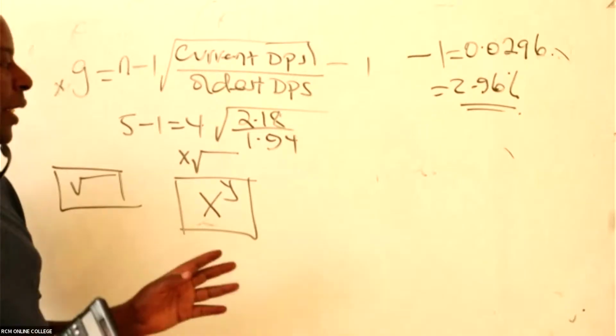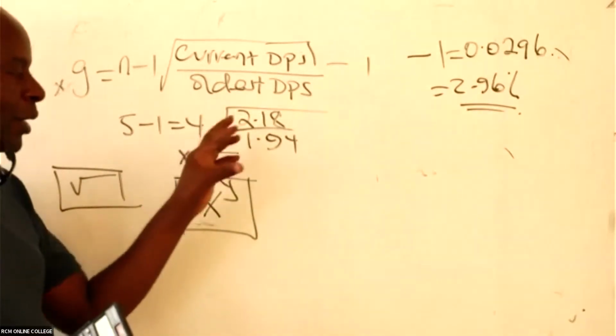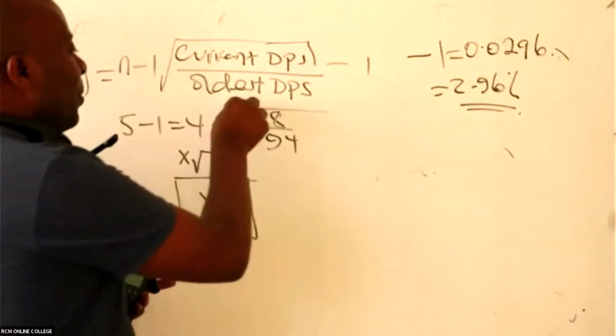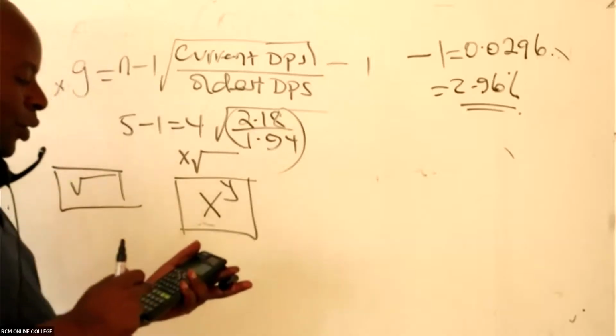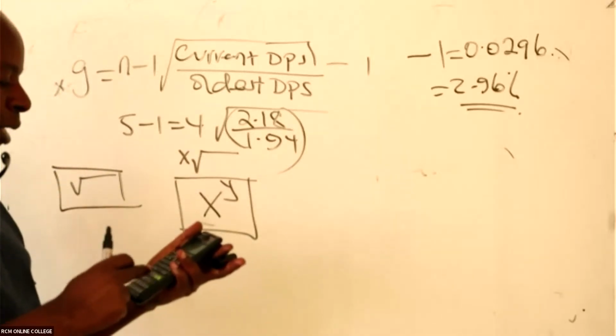If you don't open brackets, you don't get the fraction on top as one number. We must always open brackets: 2.18 divided by 1.94.